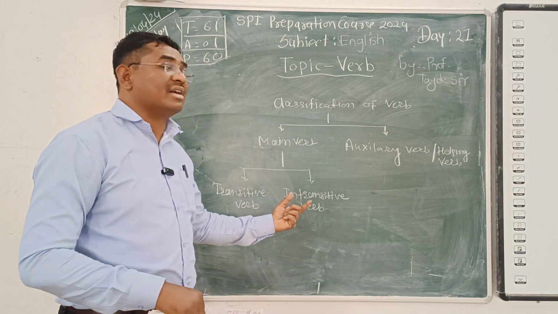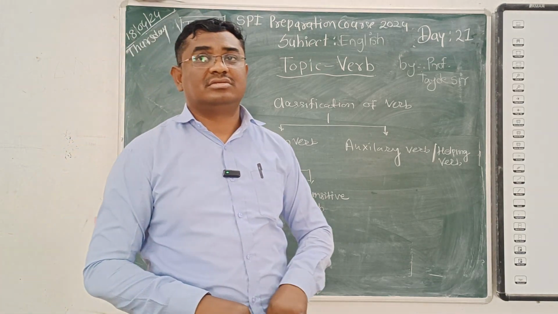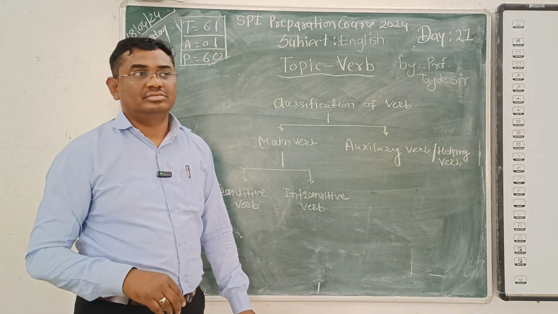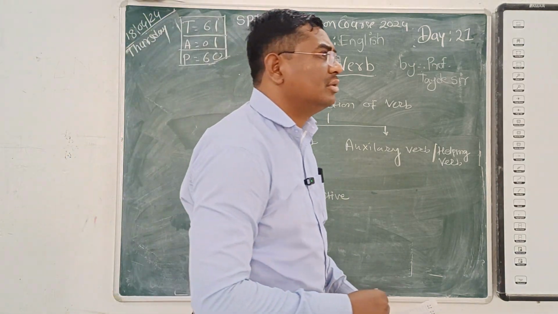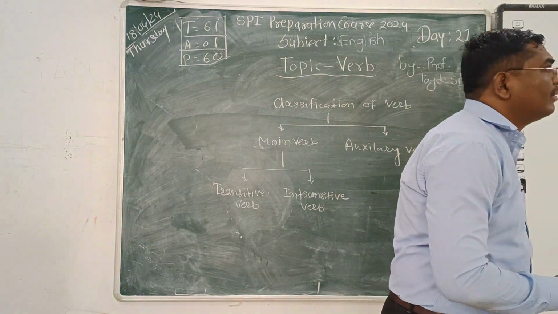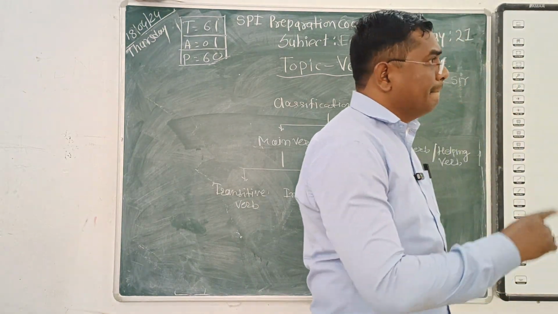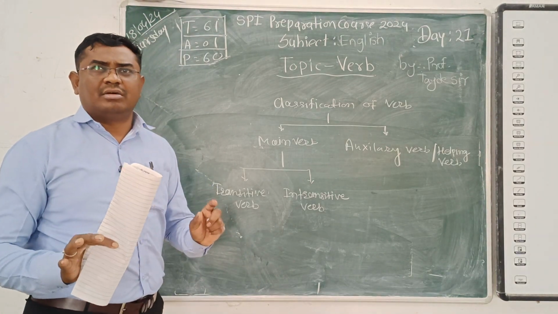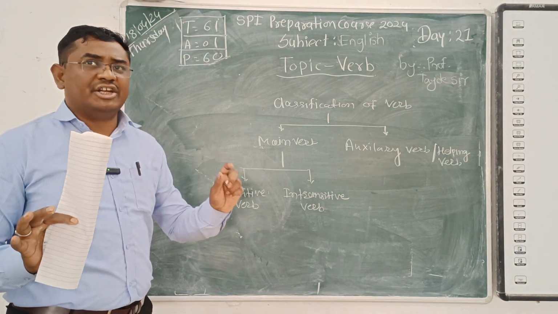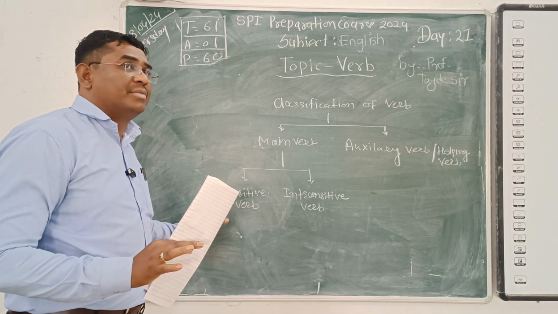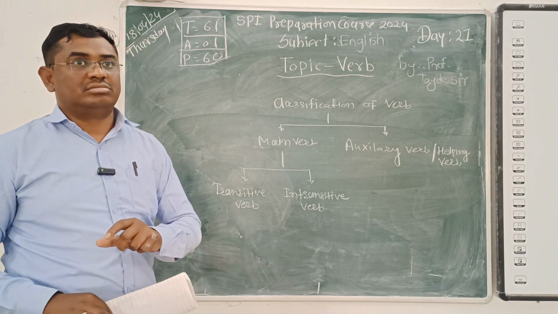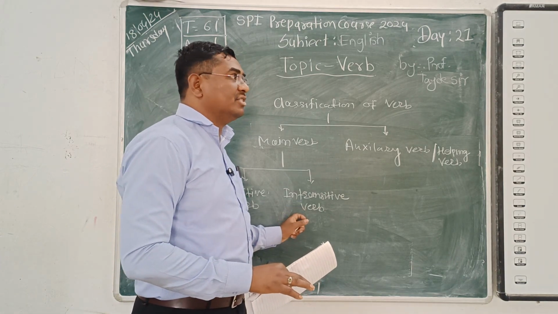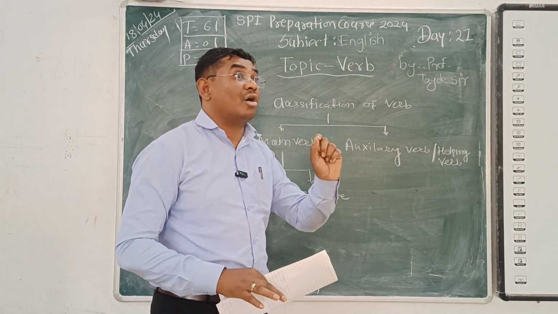Transitive verb and intransitive verb, what is that? Yes, you? Very good. Keep in your mind, very simply, a transitive verb needs an object, and an intransitive verb is the very opposite: it needs no object.